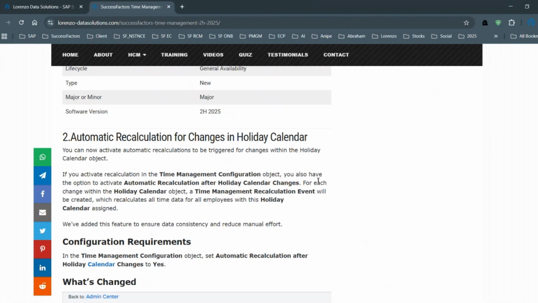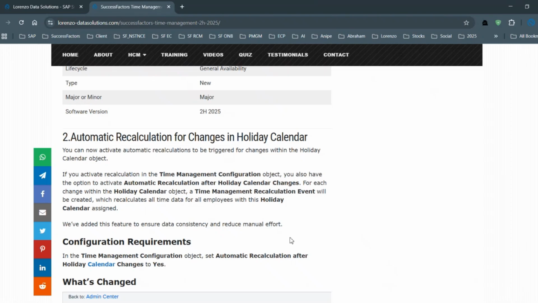Automatic recalculation will happen in case there are any days that are updated. Maybe on a particular day the employee has taken a leave, and that particular day is updated as a holiday. In the future the system will do the recalculation automatically and update the changes in the system without any manual effort.